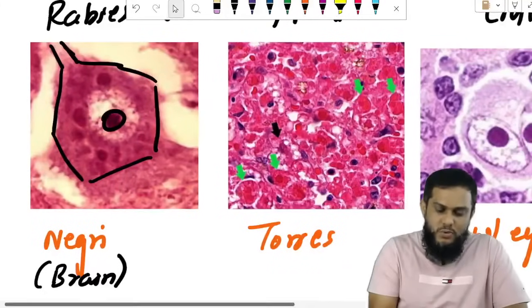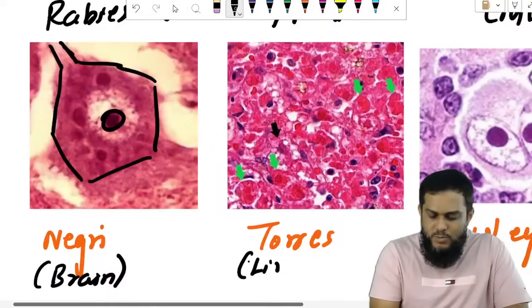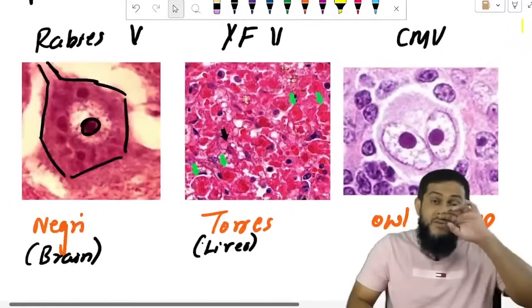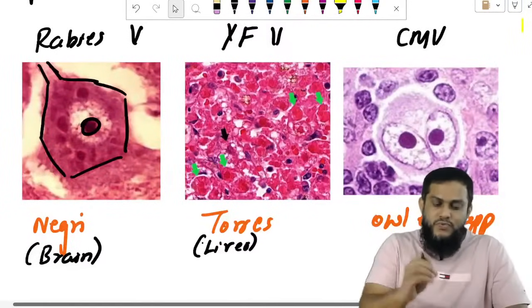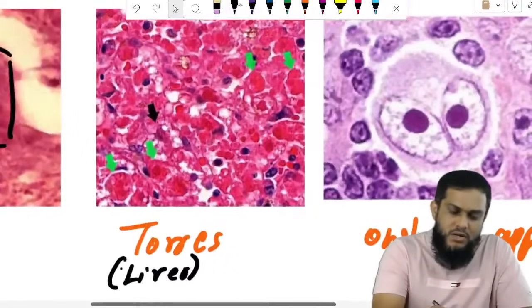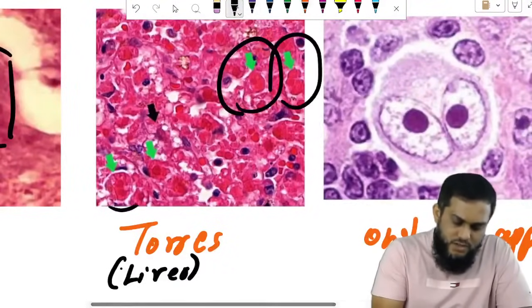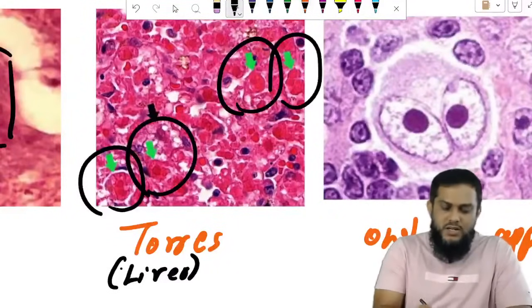Now Torres bodies. Torres bodies are found in the liver, because yellow fever affects the liver. Yellow fever causes viral hemorrhagic fever with hepatitis. So this is liver tissue, and in the liver tissue you see the pink color bodies marked by green arrows.